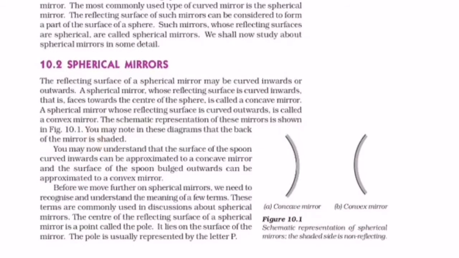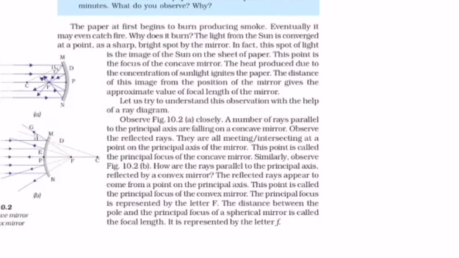For pole, the center of the reflecting surface of a spherical mirror is a point called the pole. It lies on the surface of the mirror. The pole is represented by the letter P. You may get a one word answer, or choose the correct answer, or a definition question. Then take the next page.